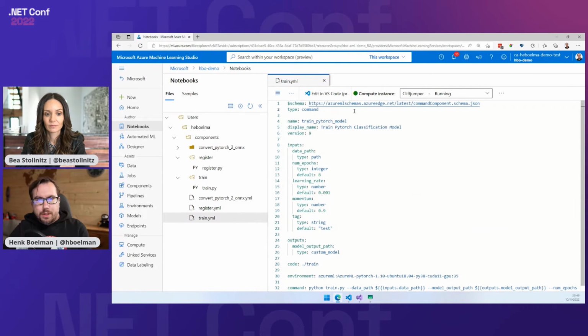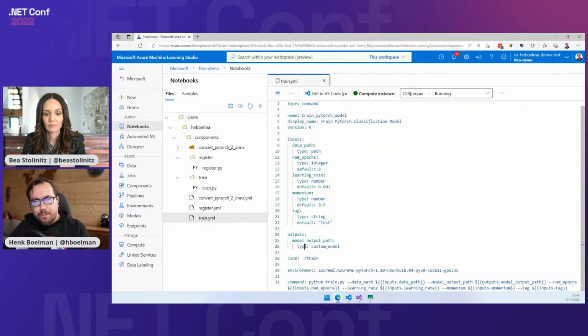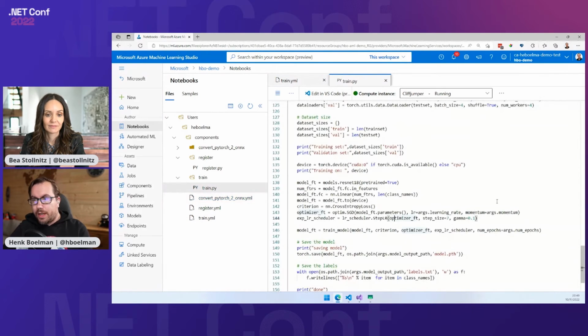So we start with defining the schema. Then we have a name. We specify our inputs, our outputs, where our training code is, which environment it has to run on. And here is where the magic happens. But is it really magic? It is just executing a command, python train.py. So let's take a look at the training file.